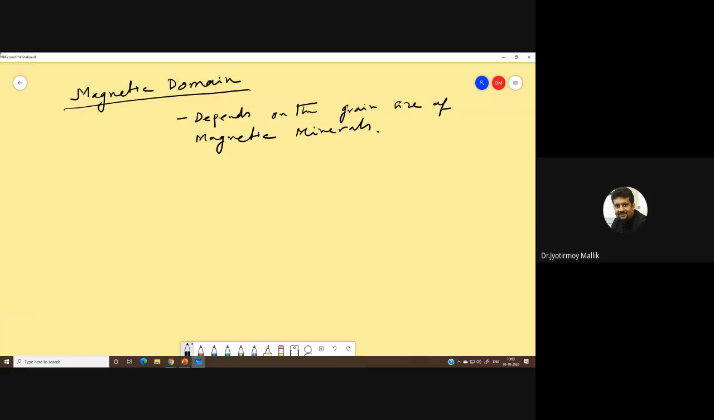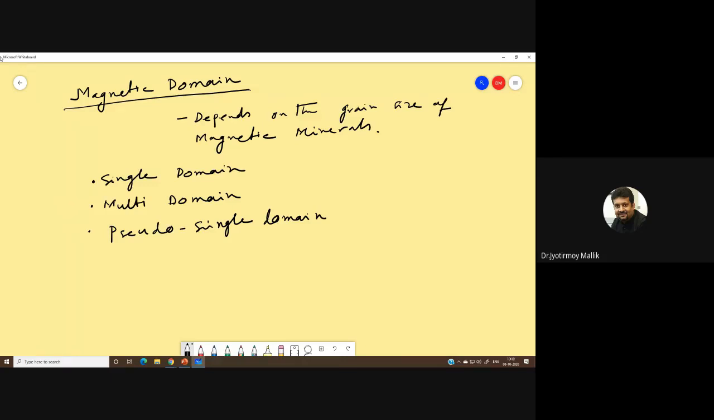Now, generally, magnetic domains are subdivided into three categories. One we call single domain. The second one is called multi-domain. And third is called pseudo-single domain.